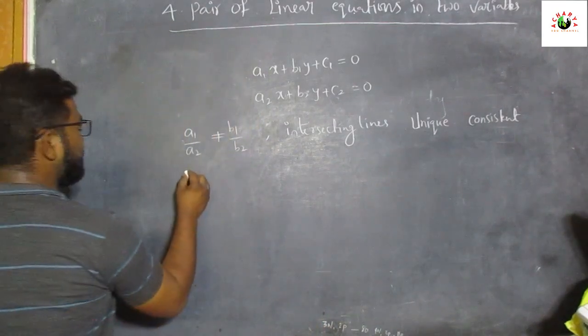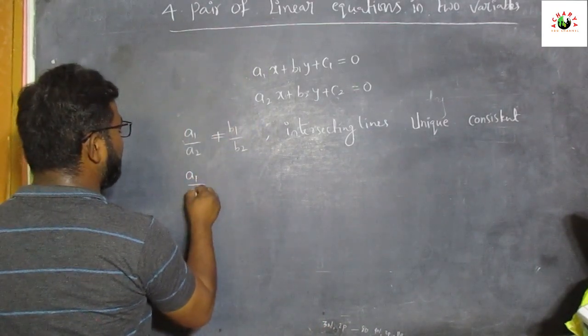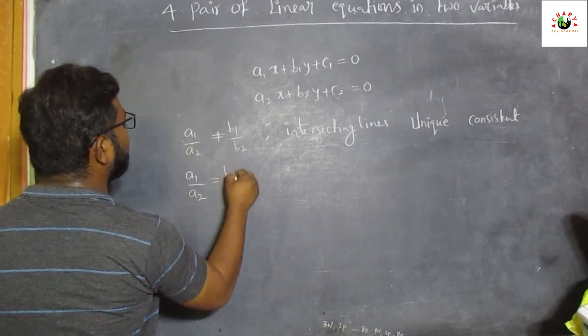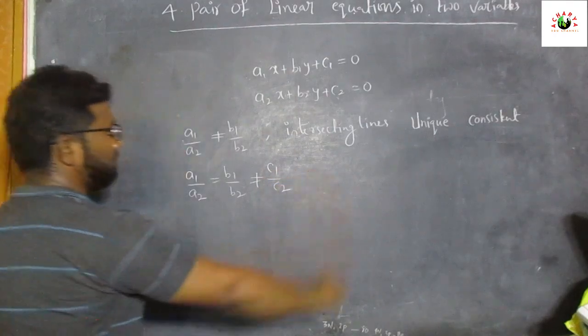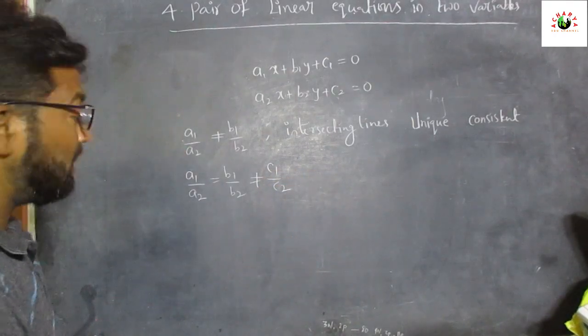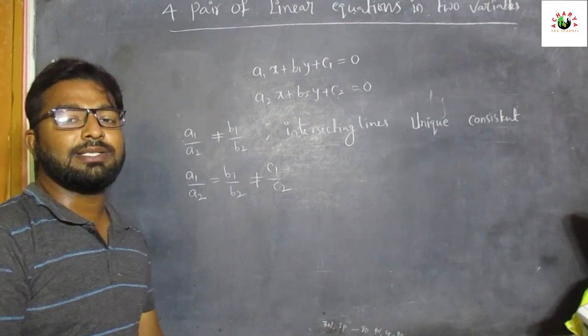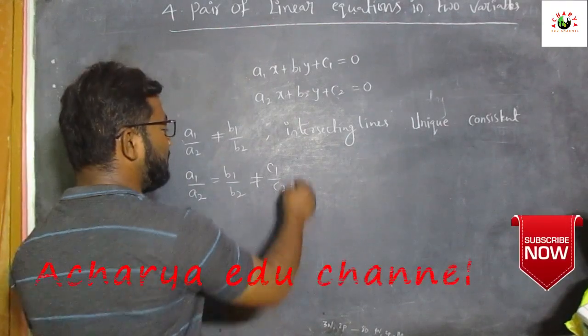Next, coming to the second condition, if a1 by a2 equal to b1 by b2 but does not equal to c1 by c2.